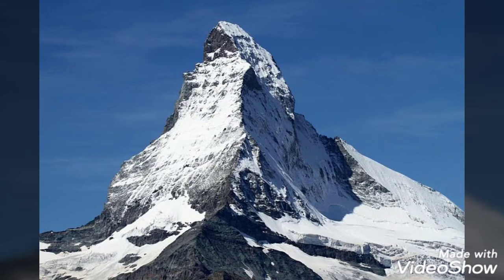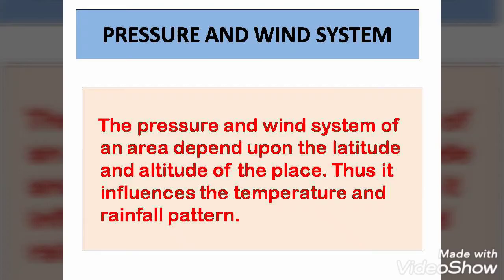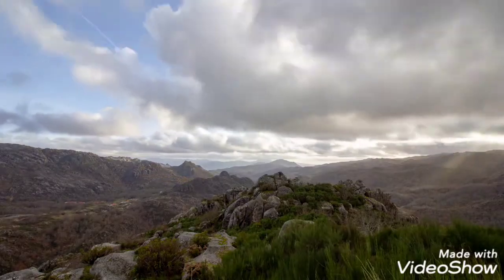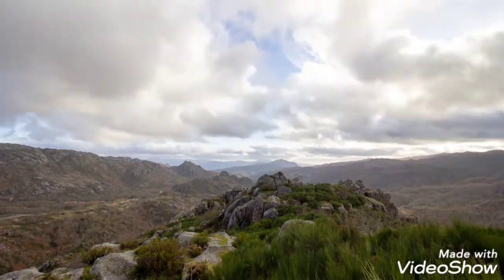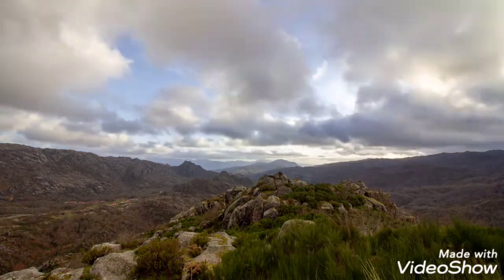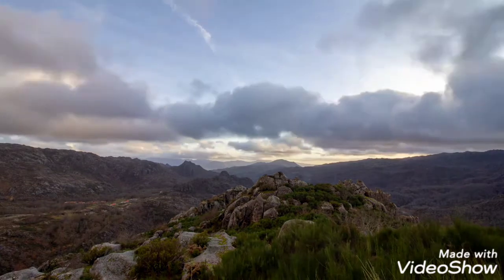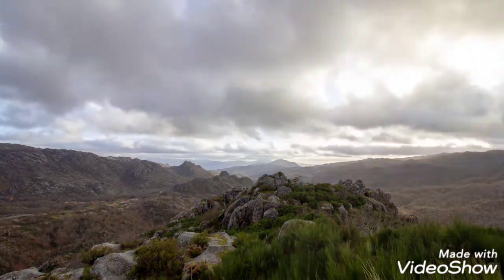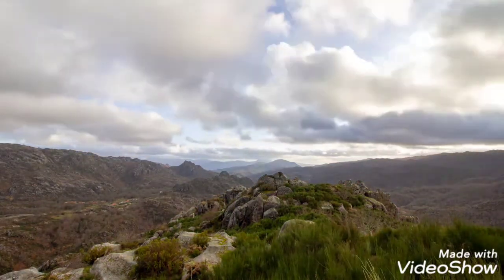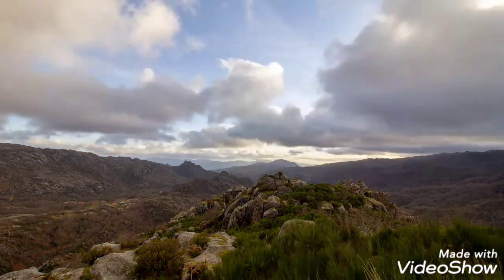Now we will come to the third one, that is pressure and wind system. The whole wind system, the moving of the winds and the pressure exerted by the wind, all this we will see in detail. This also affects the climate of an area. It affects the temperature. The wind can bring the temperature down. And the moisture bearing winds, if the winds carry water, moisture, they bring rainfall also. So wind and pressure affect the climate of an area. We will see in detail. This is a vast topic. We will see it in India's climate.